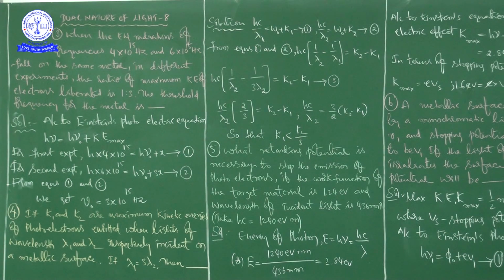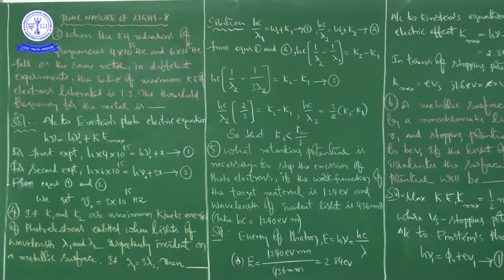Okay, right. Next question, the fourth question. If K1 and K2 are maximum kinetic energies of photoelectrons emitted when lights of wavelengths lambda 1 and lambda 2 respectively are incident on a metallic surface, and if lambda 1 is equal to 3 lambda 2, then what about the relation between K1 and K2? That we have to find.